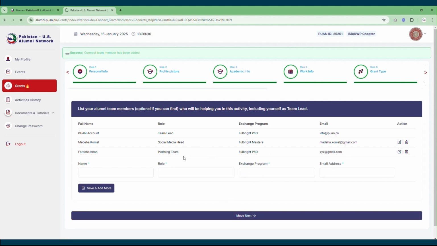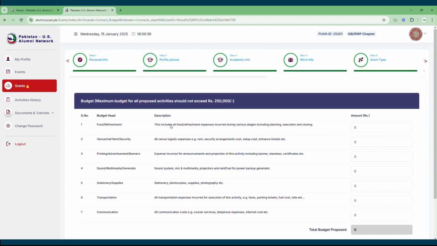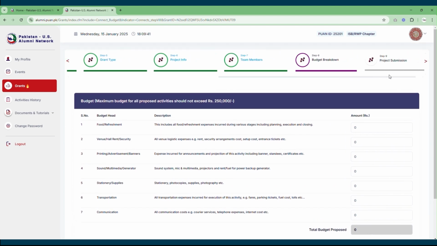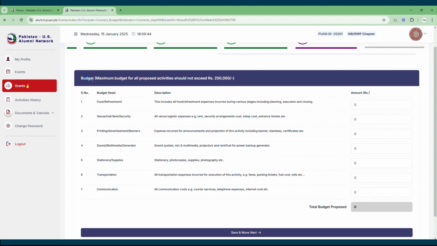Once done, you need to click on the Save and Move Next button, and this will take you to the tab of Budget, where you need to be mindful of the fact that the budget should not exceed 250,000 PKR. And this includes all the subheads including food and refreshment, hall rental, printing costs, etc. So you need to start adding relevant costs in relevant sections. Whatever cost you add will automatically be added at the bottom of the page in the total budget proposed head.